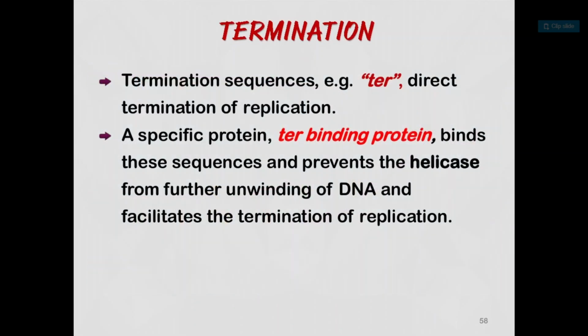Then the last topic is termination. So what is termination? Termination sequences direct the termination of replication. A specific protein, the termination binding protein, binds these sequences and prevents the helicase from further unwinding of DNA, and facilitates the termination of replication.